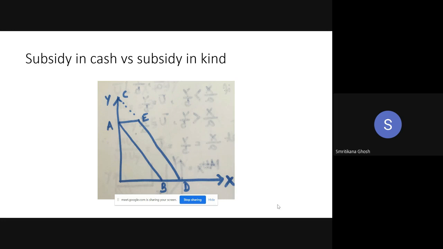Just give me 2 minutes. I'm coming back. Just look at the diagram. I'm coming back by 1 minute. Give me 1 minute only.